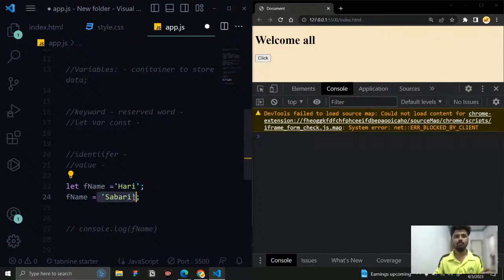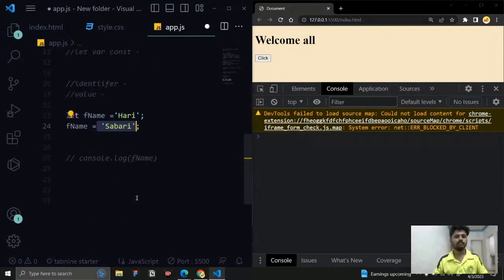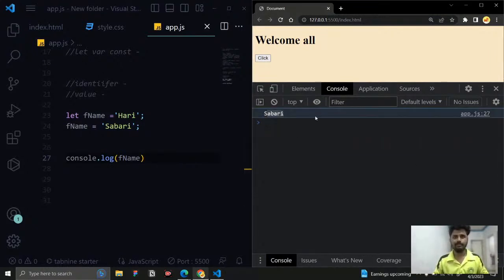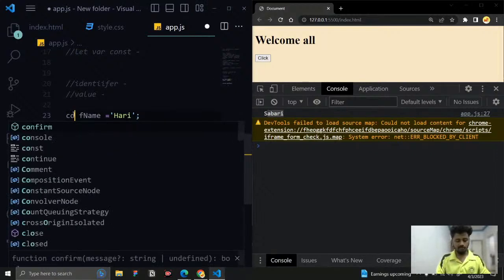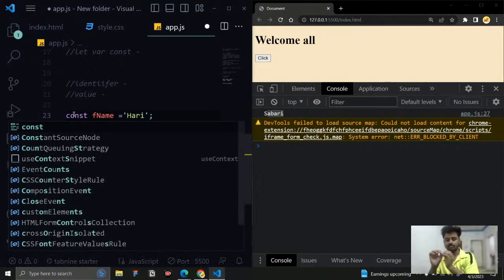It is going to be removed, and it is going to be added, not removed. It's going to reassign a new value to it. So now if I ask for fname, you can see the previous value has been reassigned with the new value, and now I'm getting summary. So reassigning is possible when you create a variable with let. But when you create a variable with const, this reassigning is not possible.